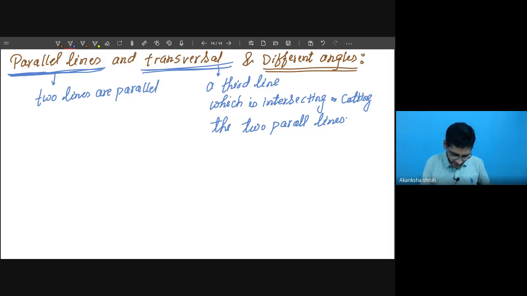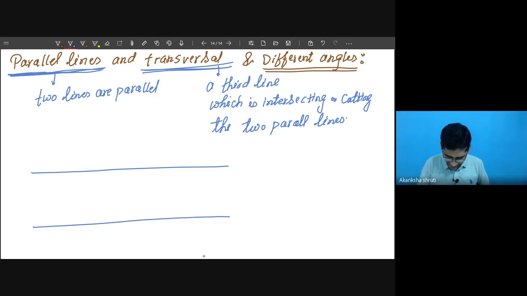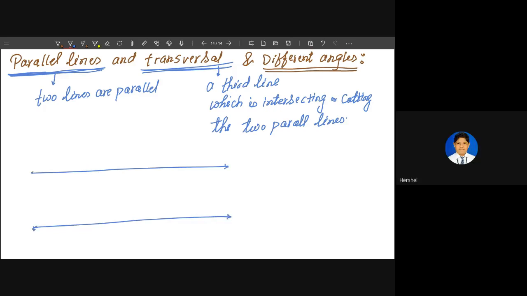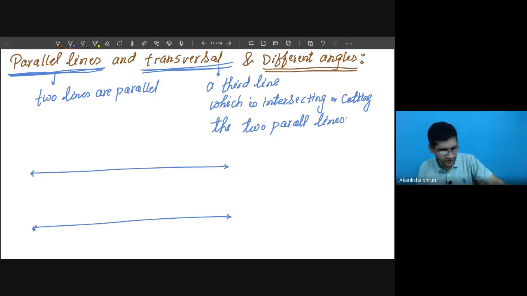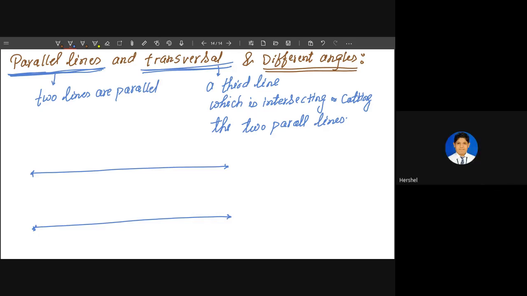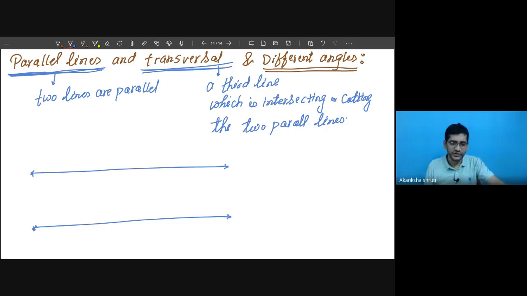Student, two parallel lines. What is a parallel line? Do you know, student, what is a parallel line? How will you define the parallel line? Yes, tell me. Yes, Sony, what do you mean by parallel line? A line which never intersects. Okay, very good. A line which never intersects.